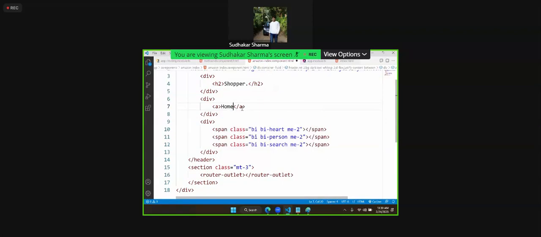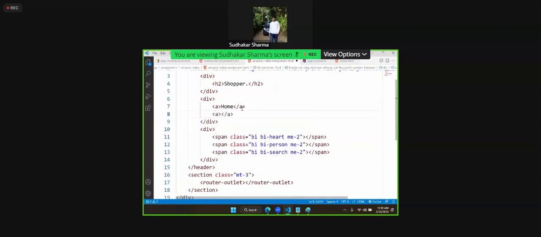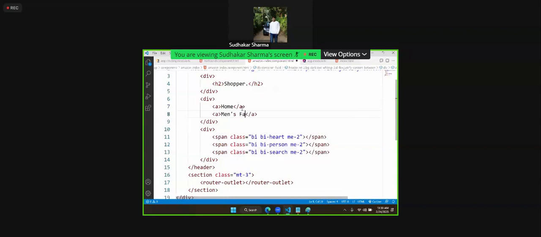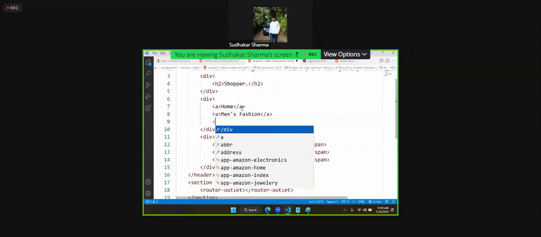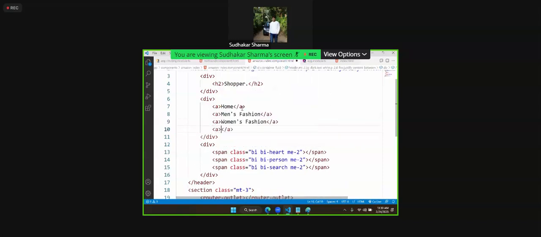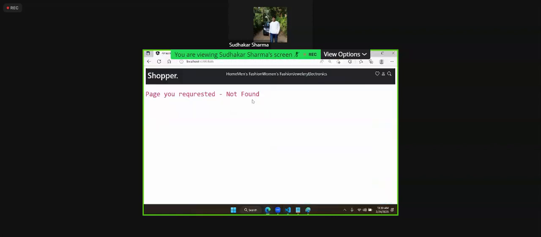What is this anchor? Home. What is the next anchor? This is men's fashion. What is the next anchor? This is women's fashion. So what is the next one? That is jewelry. What is the next one? This is electronics. And you see all these are links now.